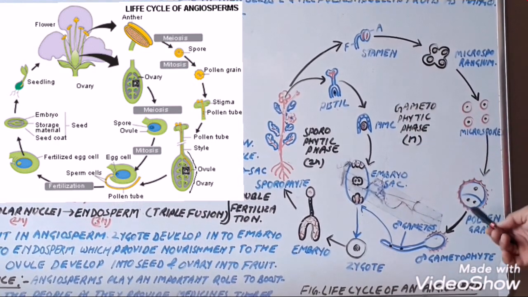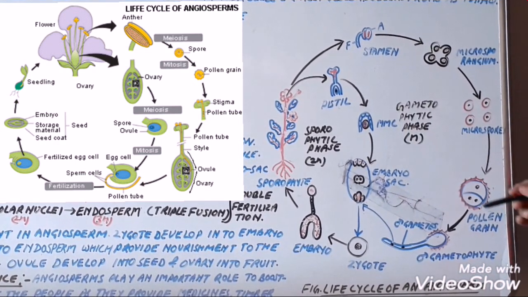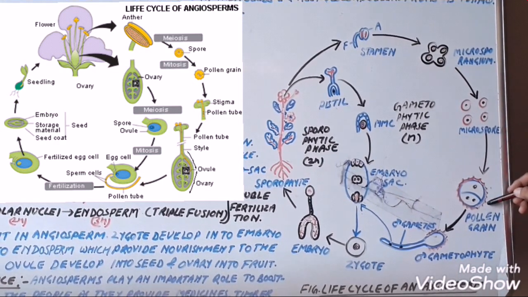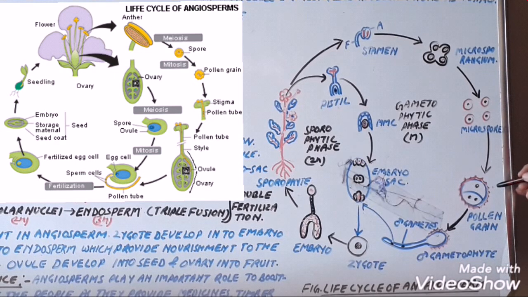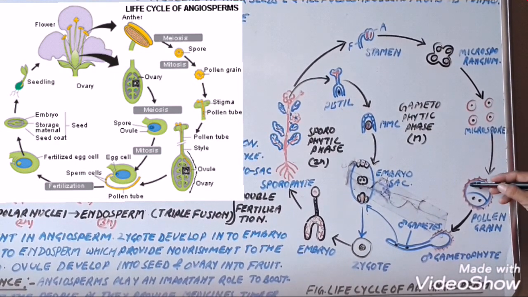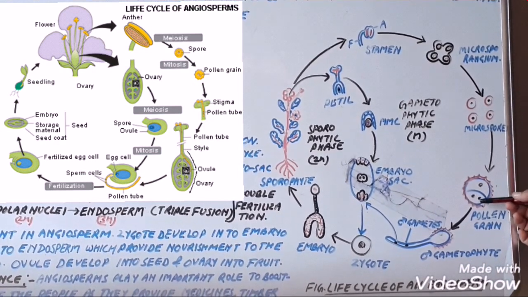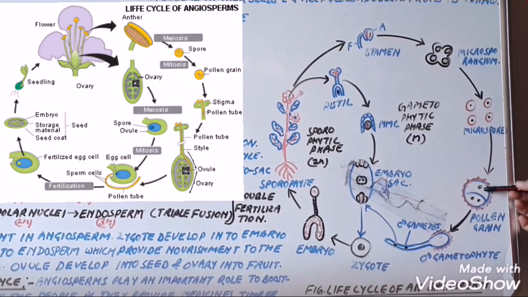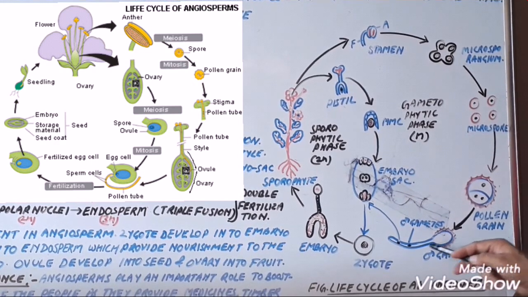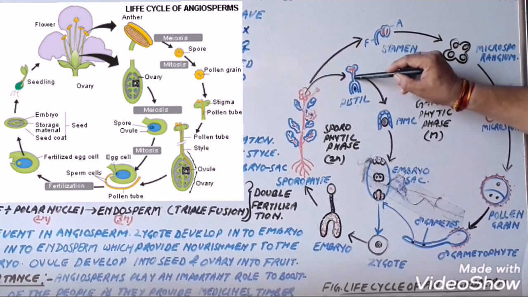Now, after spreading, first of all let us go through the structure of the pollen grain. Pollen grain is a spherical structure consisting of two layers. Outer layer, exine, internal layer, intine, and it consists of these two male gametes. This is the generative cell and this is the vegetative cell. Now, this pollen grain forms the pollen tube like this. This is a kind of pollen tube. These pollen tubes form inside this style.